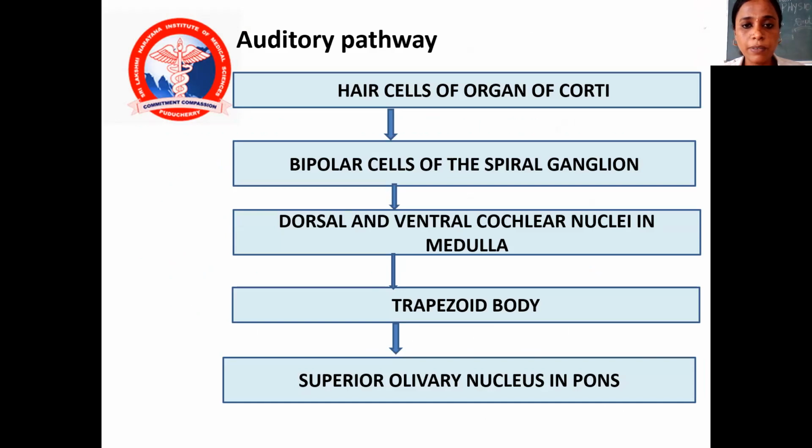The auditory pathway: from the hair cells of the organ of Corti, the nerves enter the bipolar cells of the spiral ganglion. From there to the dorsal and ventral cochlear nuclei in the medulla, to the trapezoid body, and then to the superior olivary nucleus in the pons.